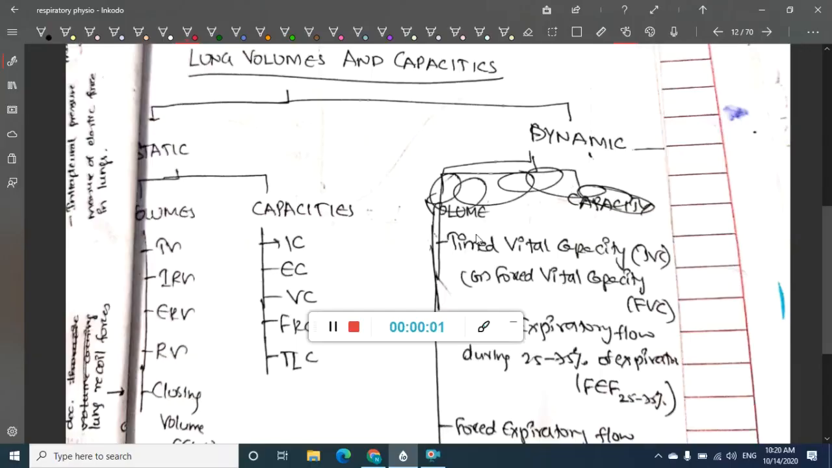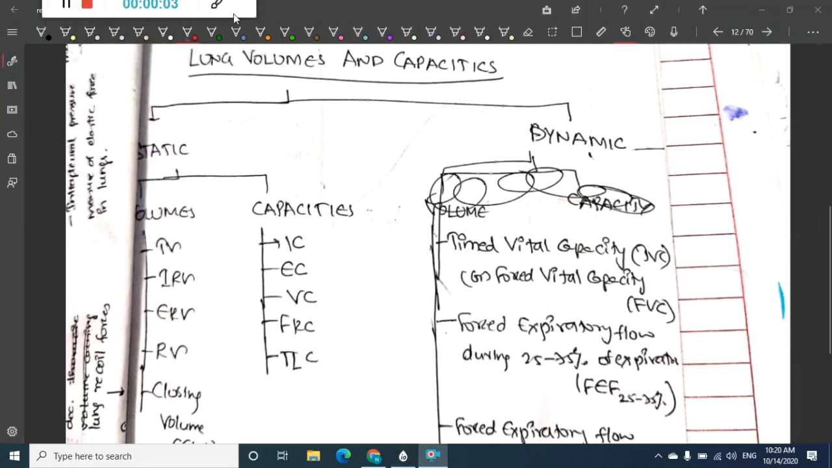Hello friends, let us now learn about some important points about lung volumes and capacities. Lung volumes can be static or dynamic. In the static type we have lung volumes and lung capacities also. What are lung volumes?